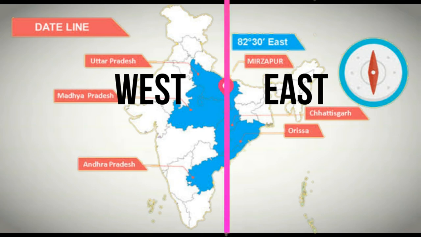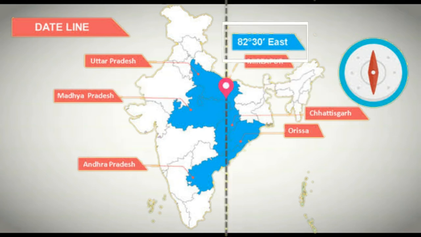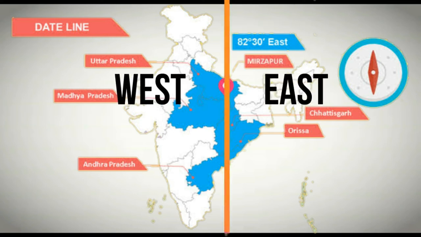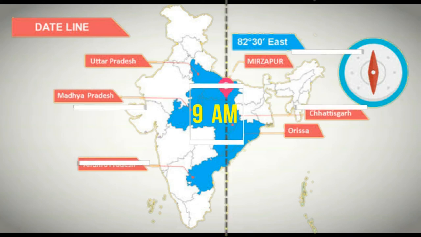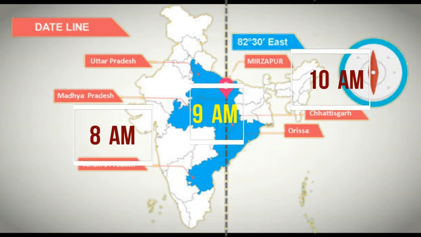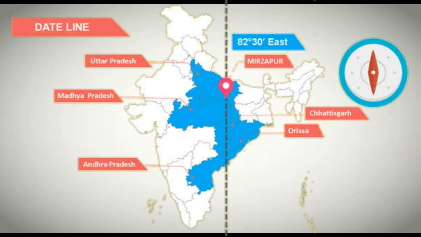Okay, so again a very quick revision. IST is passing from 82 degree 30 minutes. It is dividing India into two equal parts, the eastern part and the western part. The time along IST has been taken as the standard time for the entire India, and the time is the average time between the easternmost part and westernmost part of India. So these many points we have discussed about this.